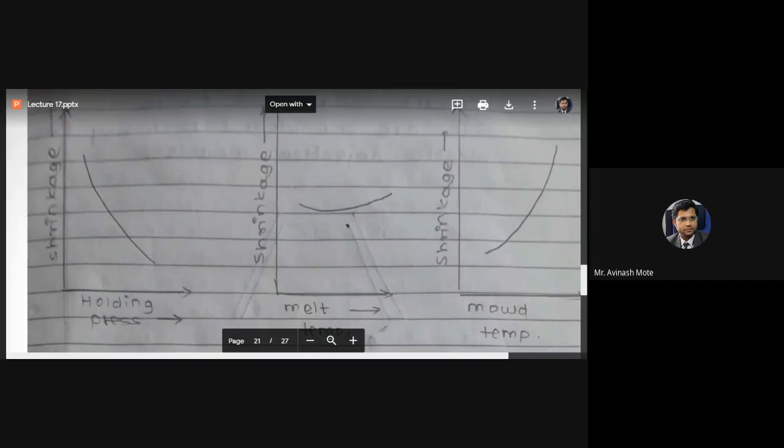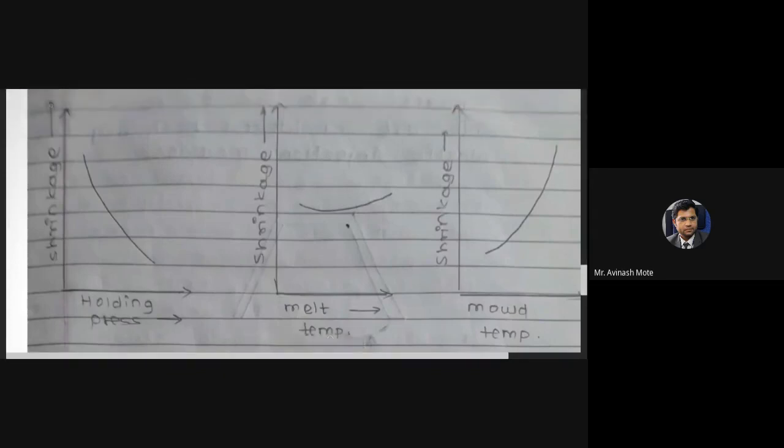Similarly with the mold temperature, there is quite less variation. Mold temperature means what? These two are linked together. If the molten metal temperature is more, the same heat is going to transfer to the mold, because it is through the mold only that it transfers to the atmosphere.